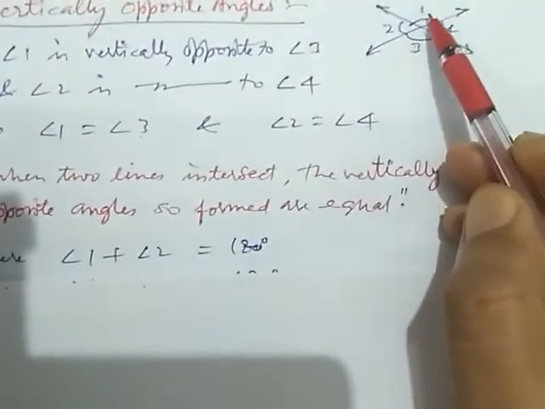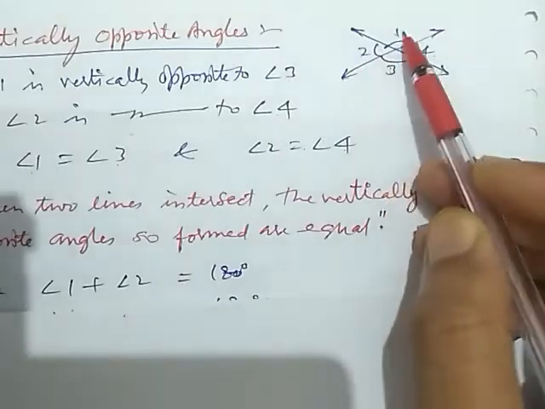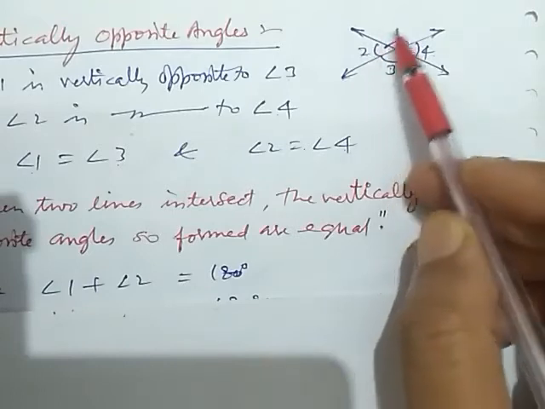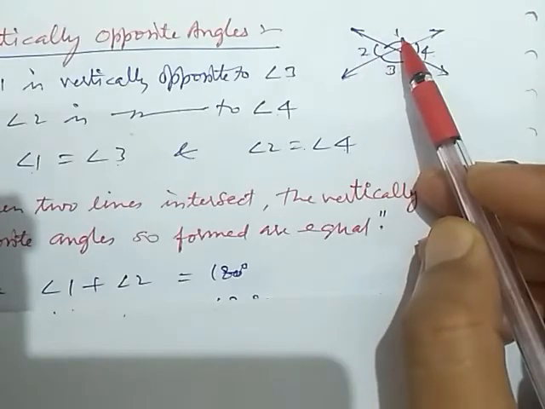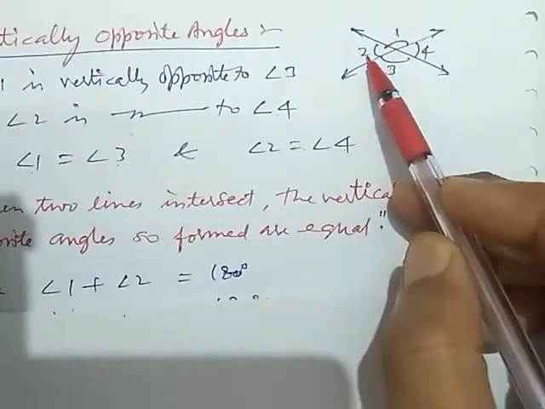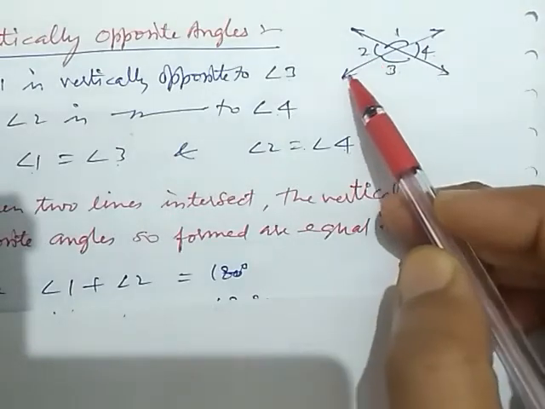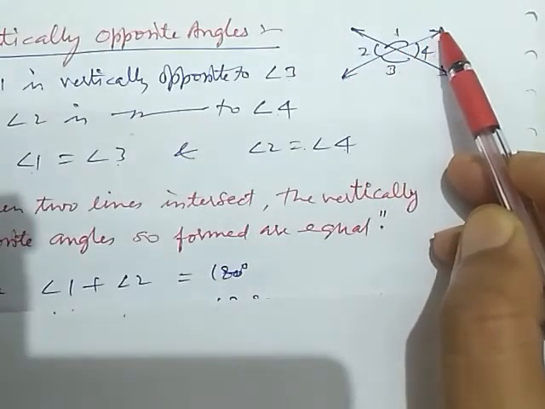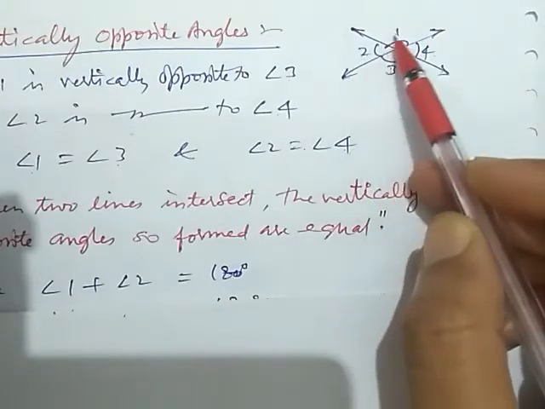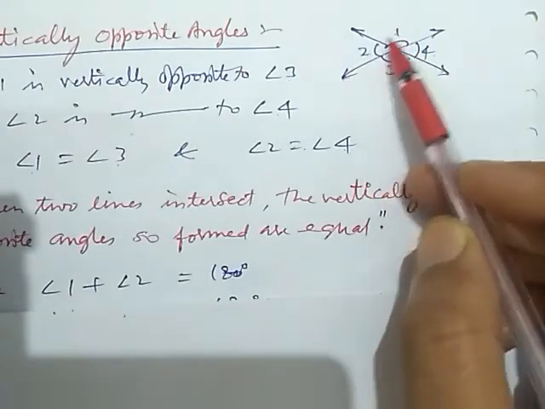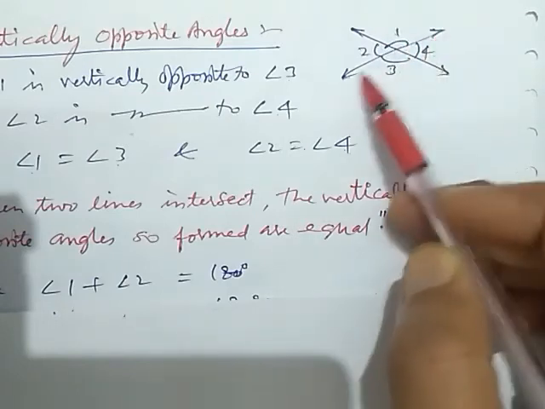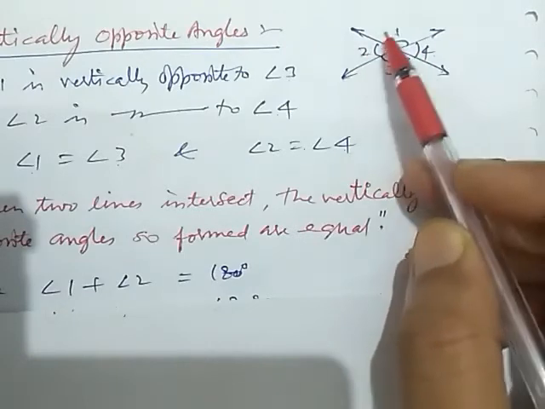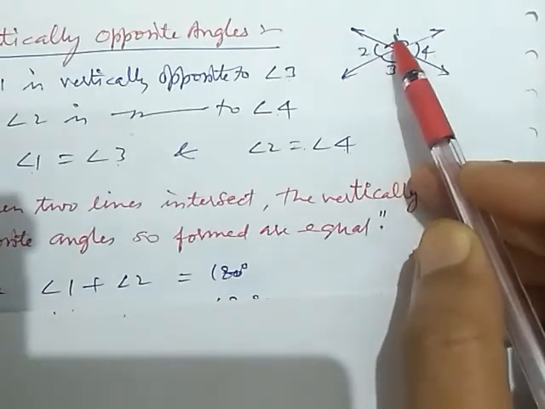Here, angle 1 and angle 2. Look, they form a straight angle. They are supplementary angles, and they form a linear pair of angles. Angle 1 and angle 2 form a linear pair because they have non-common arms, this and this, which form a straight line. They are opposite rays. That's why they form a linear pair of angles, and a linear pair of angles has a value of 180 degrees.